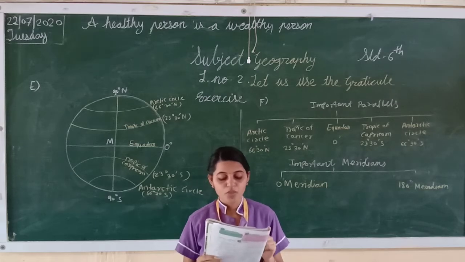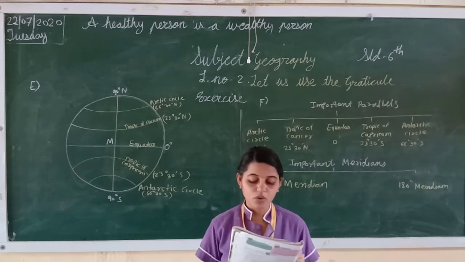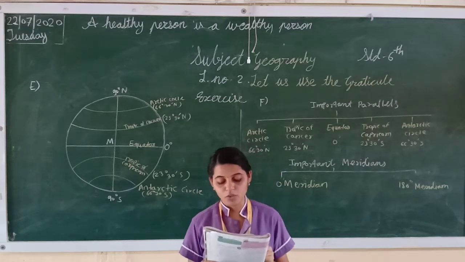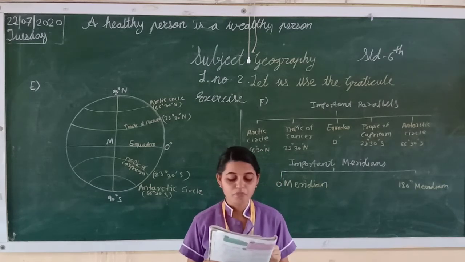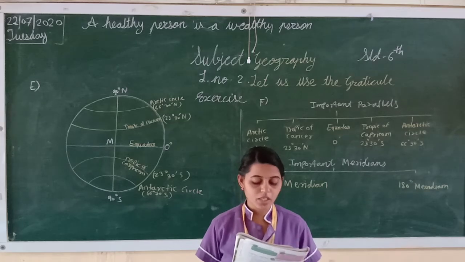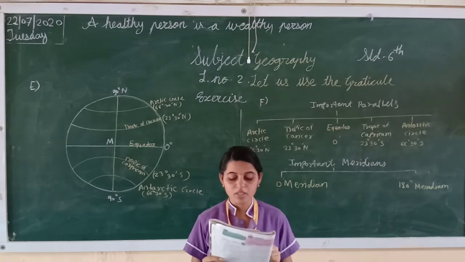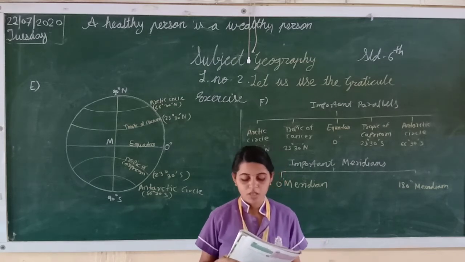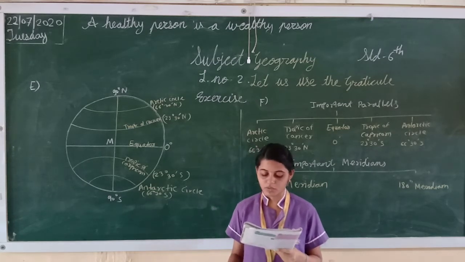New York, 41 degree north latitude and 74 degree west longitude. Now London, 52 degree north latitude and 0 degree 8 minutes west longitude. I hope students you understood this one.